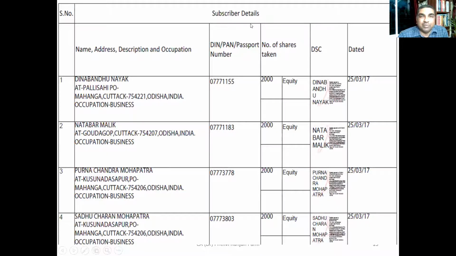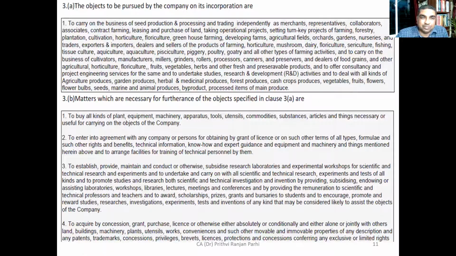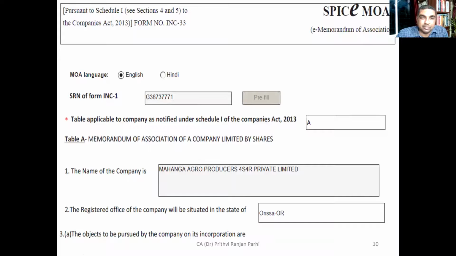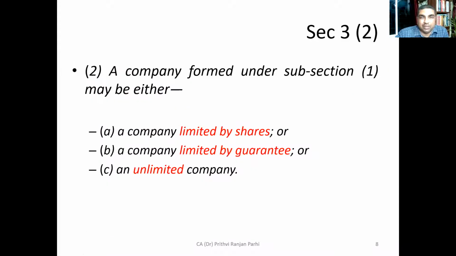You see, at the top you can find the subscribers' details. These are the people who signed. This is their DIN, director's identification number. This is their DSC. This DSC and DIN both are important for incorporation of a company. We have understood that concept earlier. Friends, now you know how this particular document is important, because without a subscribed memorandum, we will not be able to incorporate a company.